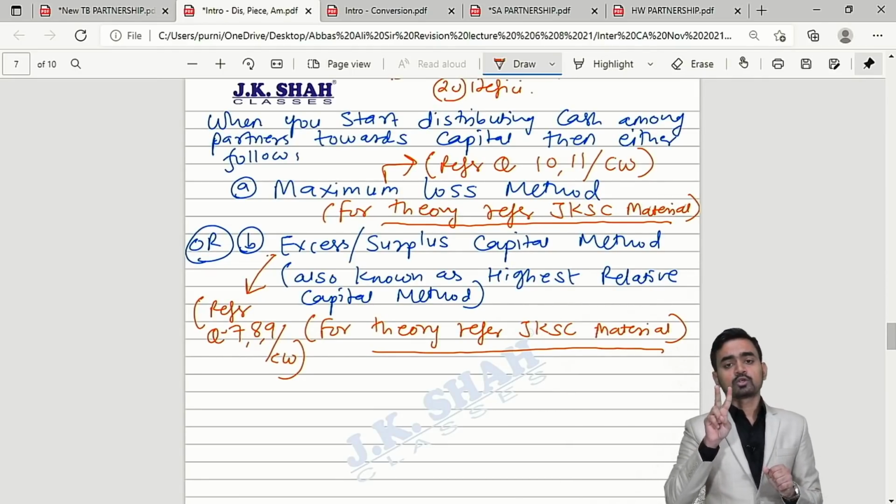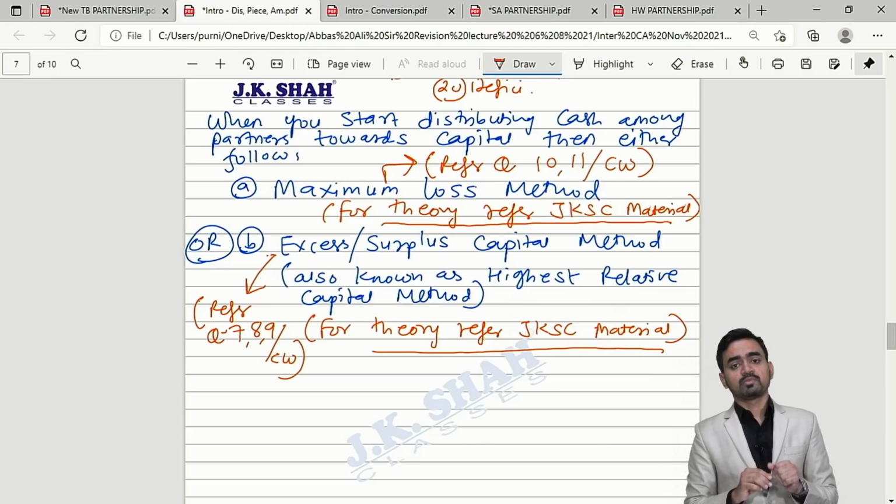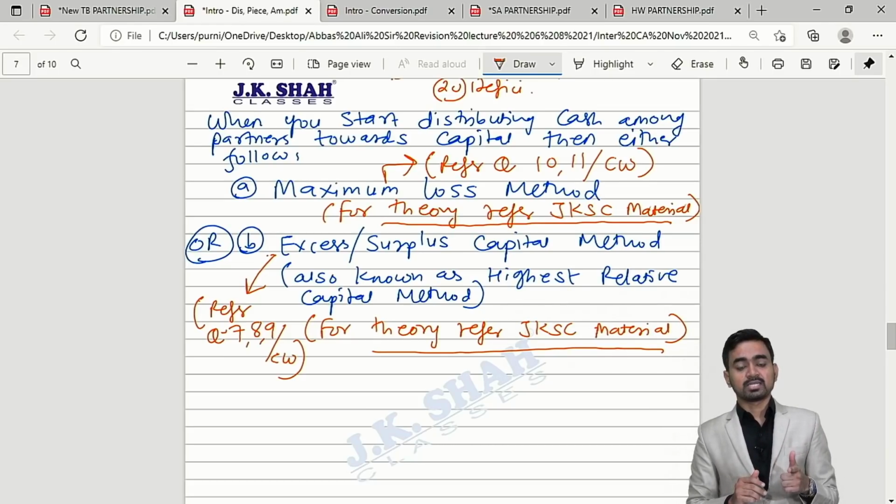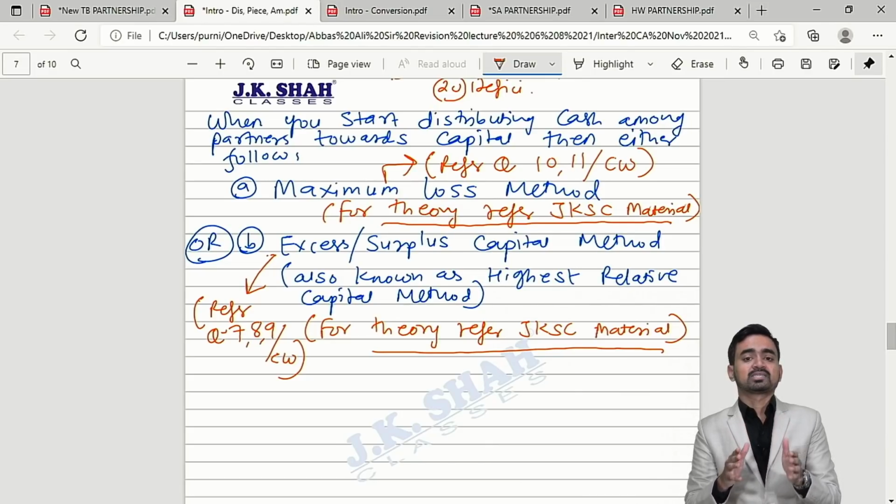We have covered 2 subtopics in partnership. Number 1, dissolution theory, classwork important point and related references from homework and past exam. We have covered piecemeal distribution, the concept, maximum loss method, surplus capital method, the important point from the classwork question and the related references. Is it clear? I hope you are getting everything and you will try to get the best out of it.